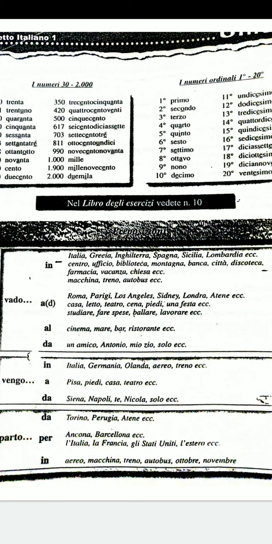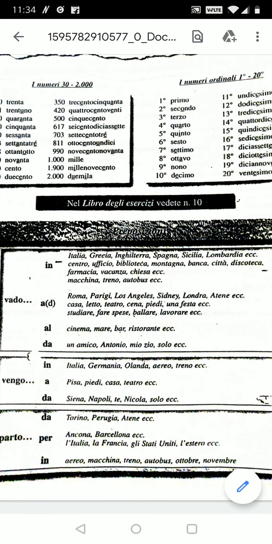Vado da again means to, but if you are going to somebody's house, in that case you use da. But da also means from. Okay, so we'll quickly try to understand how these prepositions are placed in a sentence. We are just taking the example of the verb andare, and in that we are taking io vado, I go. Vado in Italia. Let's see the first one.